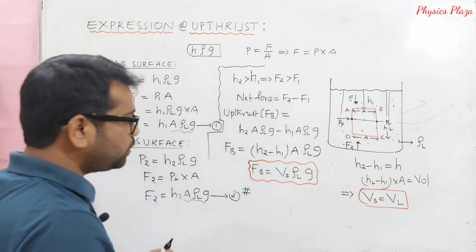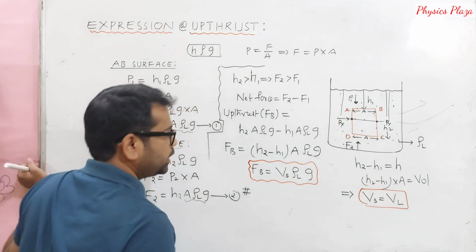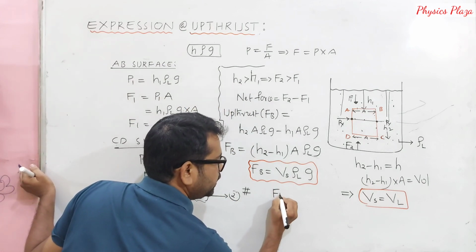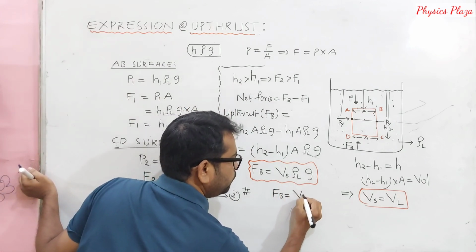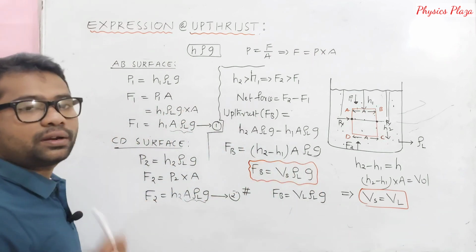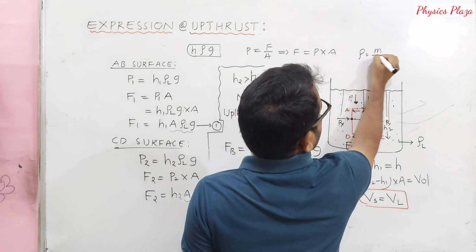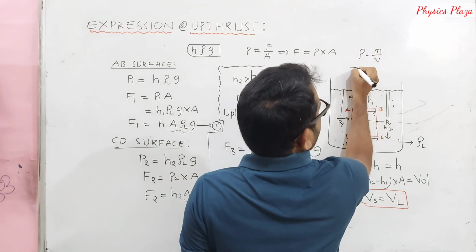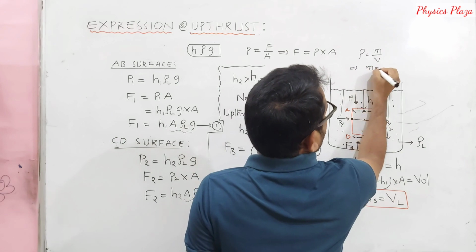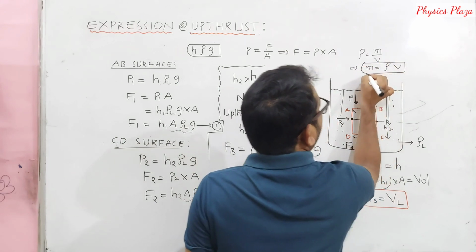Okay, fine. So what can we write here? In the place of Vs, I can write Vl. So Fb is equal to Vl rho L G. But children, we know that density is equal to mass by volume. From this, mass is equal to rho into V, so mass is equal to density into volume.